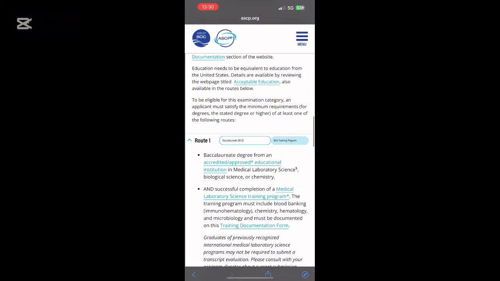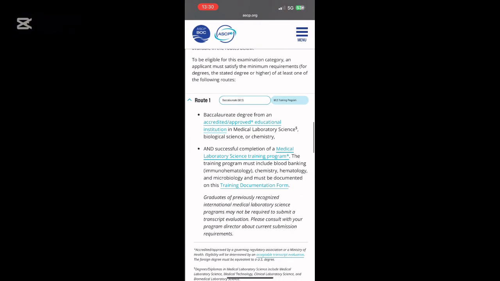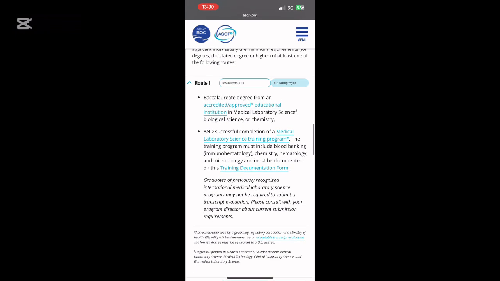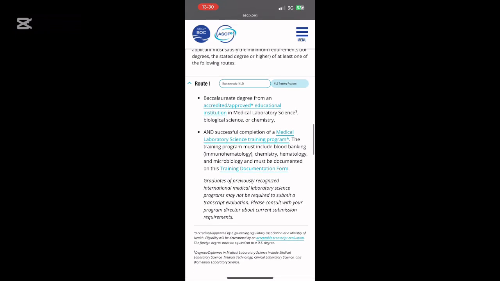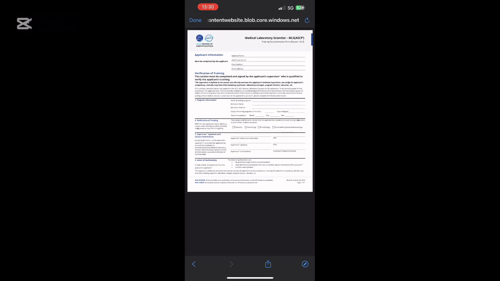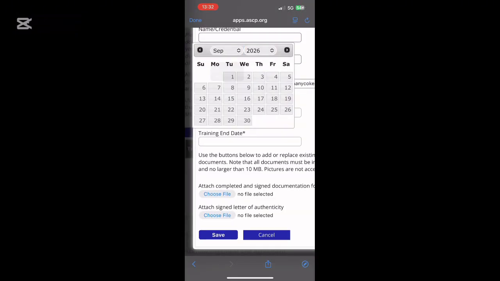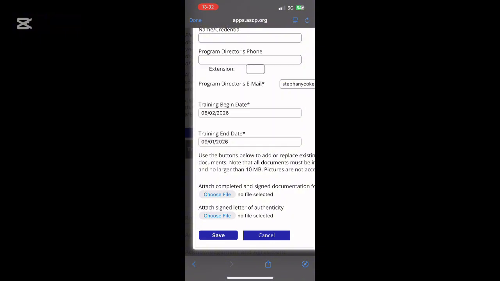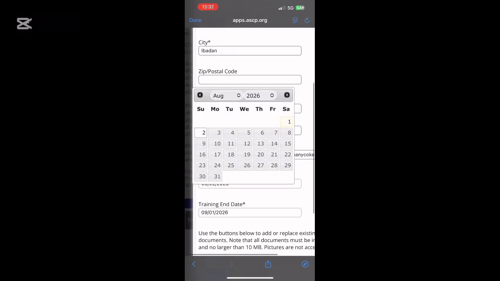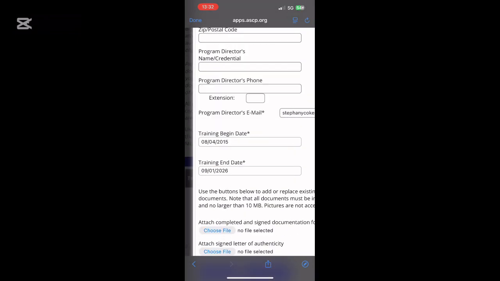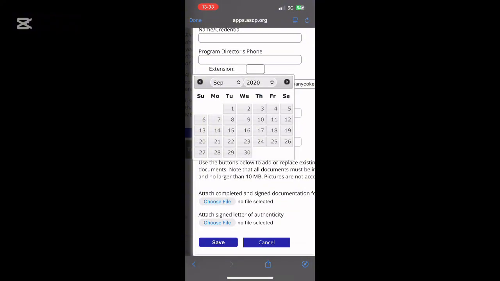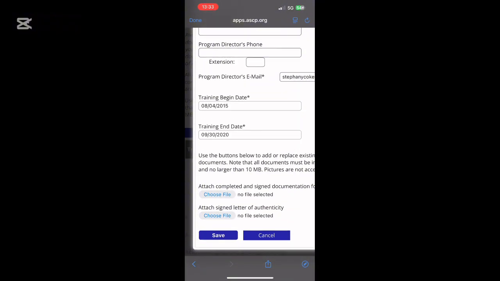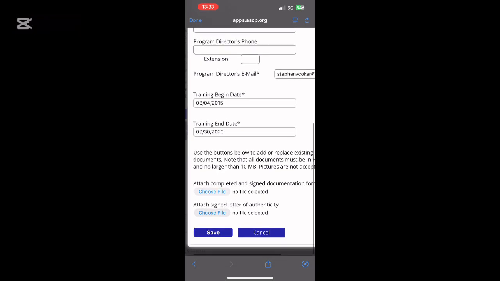At the second bullet point, you will see training documentation form. So we are going to click on that training documentation form just so that we can download our training documents. So guys, click on the training documentation form, download your training documents. This training document, you're going to give it to the head of lab in your school. She or he is going to fill it up and write a letter of authenticity for you. Attach it together to this training document, and then you are going to come here to this choose file, and you are going to upload this training document and also upload your letter of authenticity.